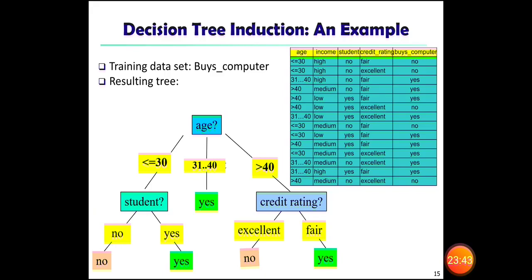So if the training data set is given, with this training data set we will be able to construct a model. If the model is a tree structure, there we have attributes, and on attributes we have some conditions. Based on the conditions, the conclusion will be defined. This is the decision tree induction example.